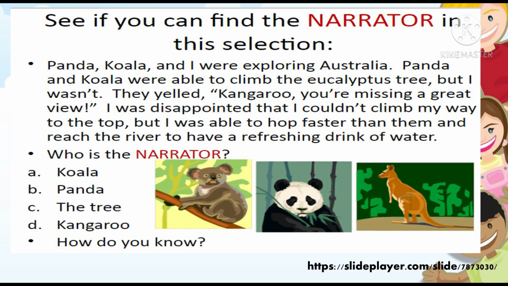Panda, Koala, and I were exploring Australia. Panda and Koala were able to climb the eucalyptus tree, but I wasn't. They yelled, "Kangaroo, you're missing a great view." I was disappointed that I couldn't climb my way to the top, but I was able to hop faster than them and reach the river to have a refreshing drink of water.